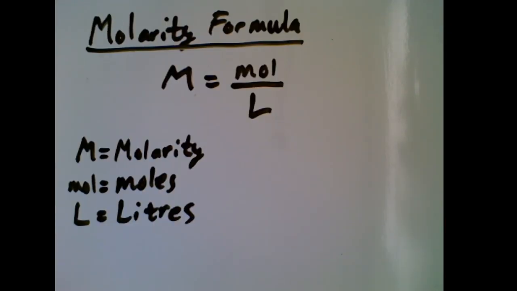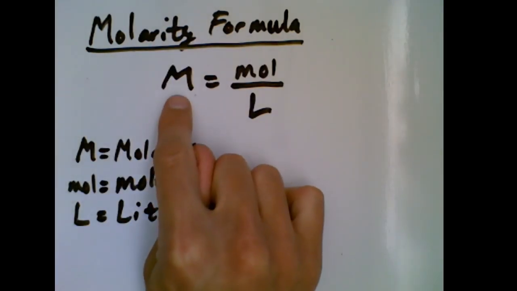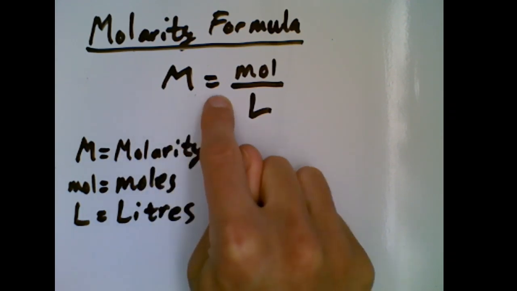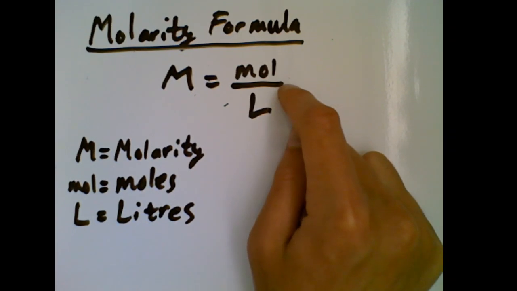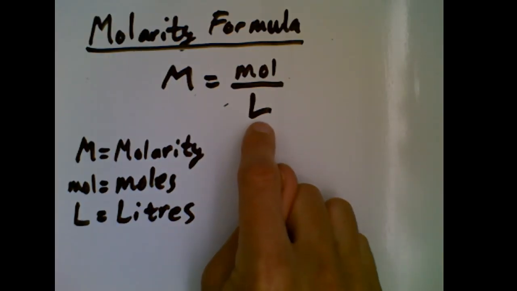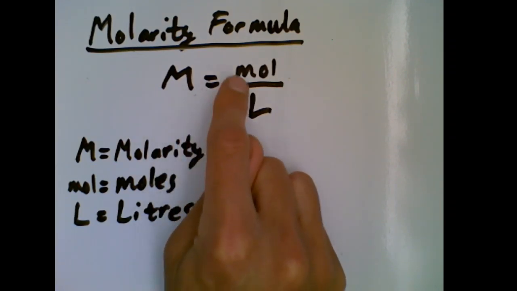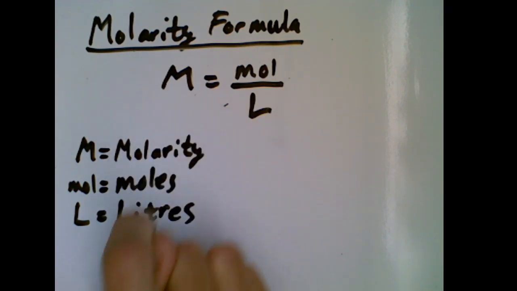So this is our equation for molarity, which is the molarity formula. It is that the molarity of a solution is the number of moles in that solution divided by the number of liters of solution. So essentially, it's moles of solute divided by liters of solution, and that is our molarity.